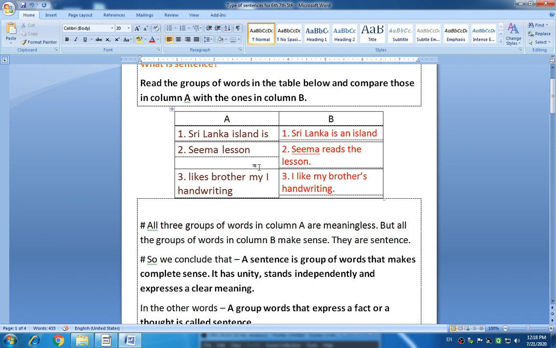But if you look at column B, you find some meaning or sense. Sri Lanka is an island. Seema reads the lesson. I like my brother's handwriting. Like that, they have sense and meaning. So all these groups of words are called sentences.